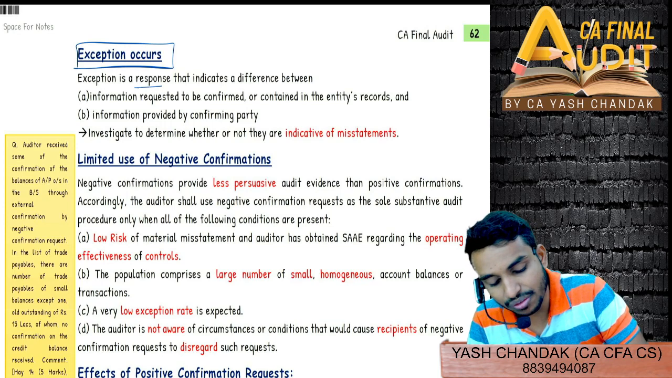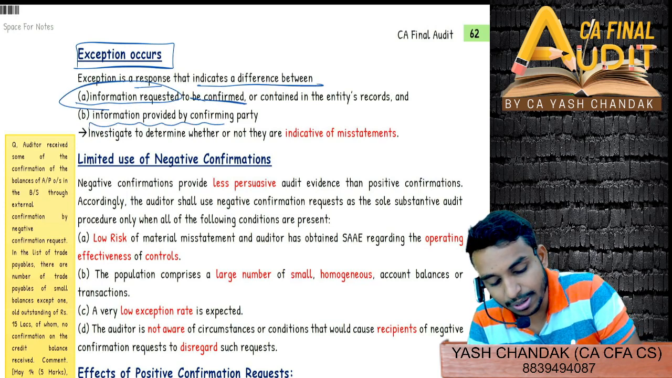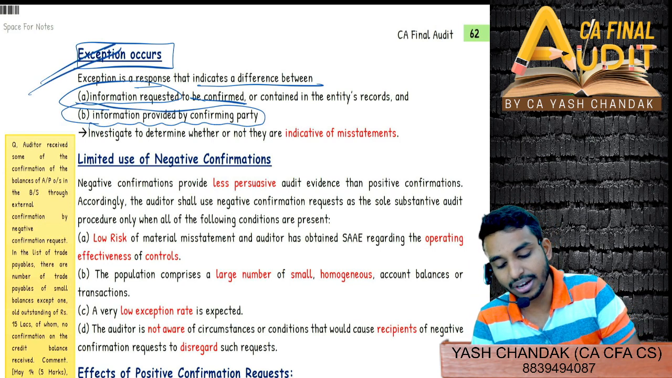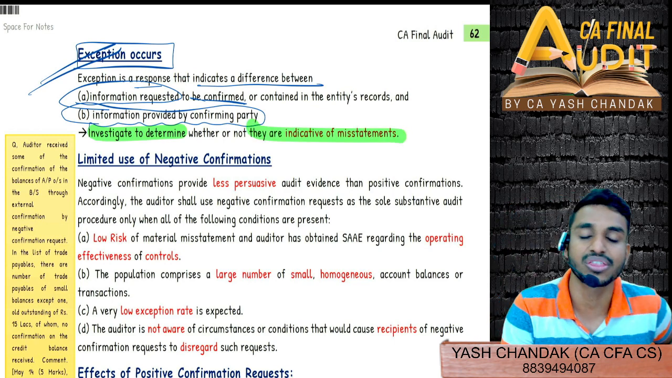So an exception is a response that indicates a difference between the information that you requested to be confirmed and the information which is being provided by the confirming party. If there is any difference, then that is called an exception. We have to investigate wherever there is an exception.